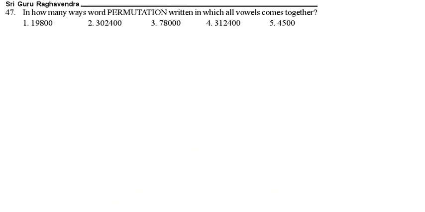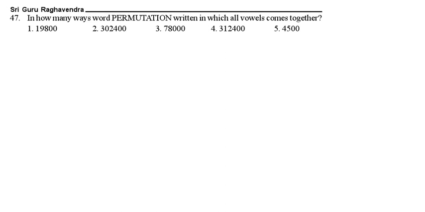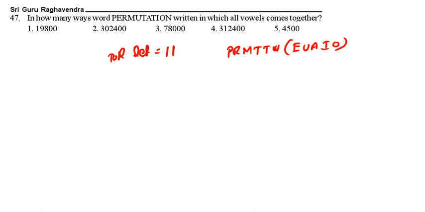In how many ways can the letters of the word permutation be arranged, all vowels coming together? Total letters are 11. Now P, R, M, T, T, N. Now write down the vowels: E, U, A, I, O. So totally 7 units, so 7 factorial into 5 factorial by 2 factorial.